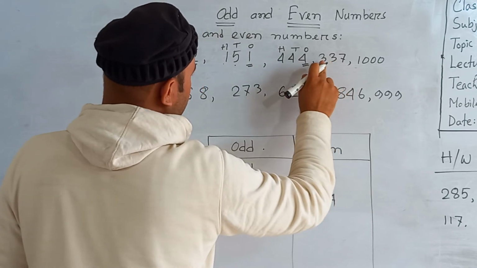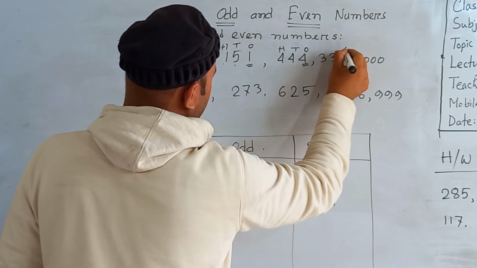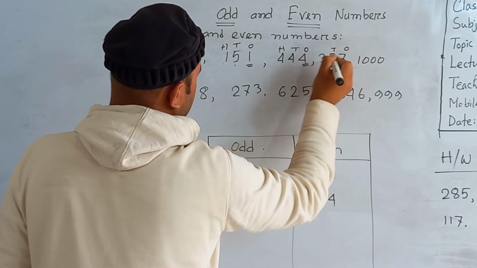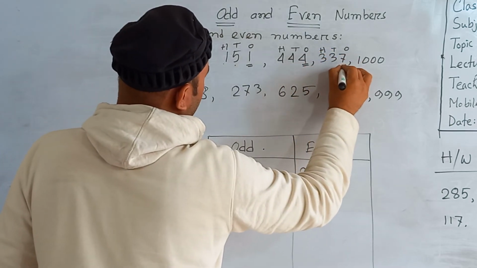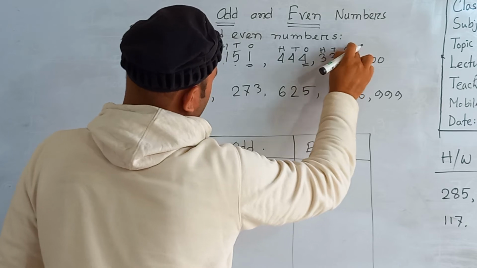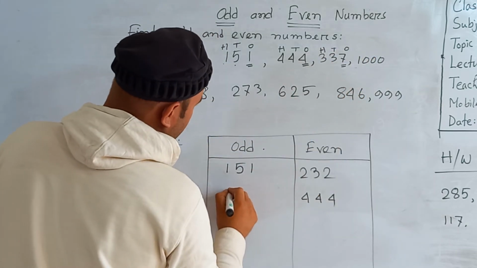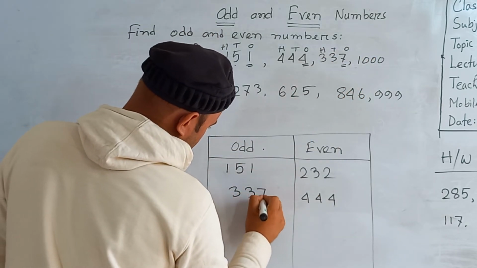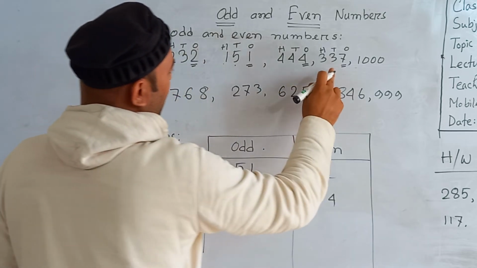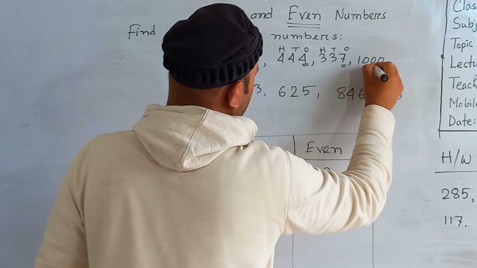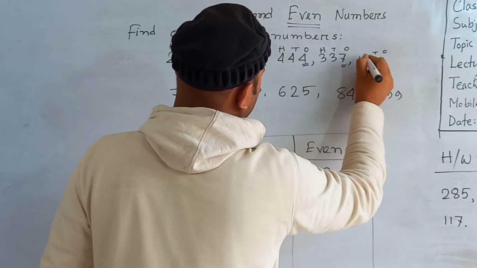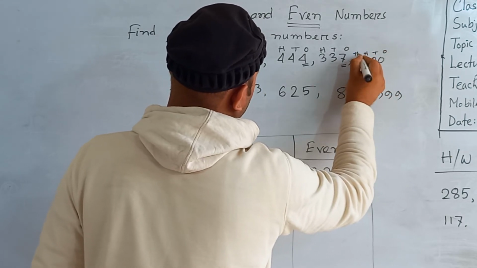The next one is 337. 7 is in ones place, 3 is in tens place, 3 is in hundreds place. Here is 7 in ones place, so 337 is an odd number. Now look here, here is 1000: ones place, tens place, hundreds place, thousands place.